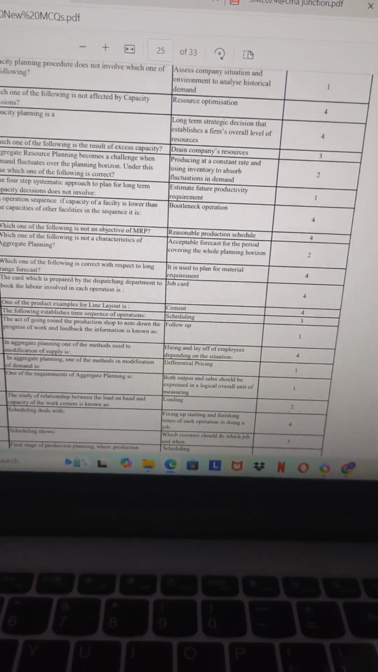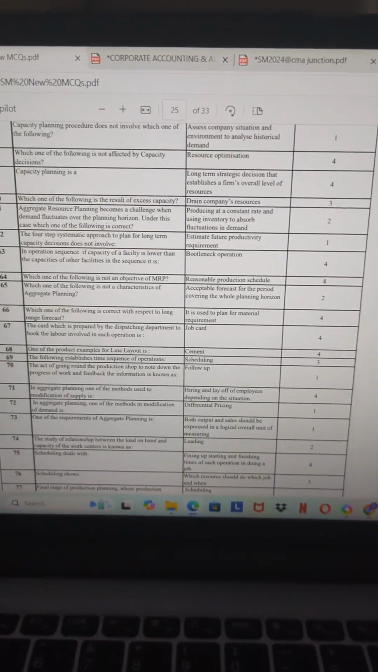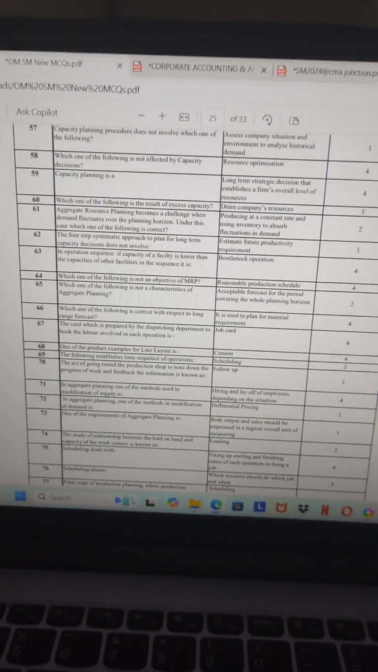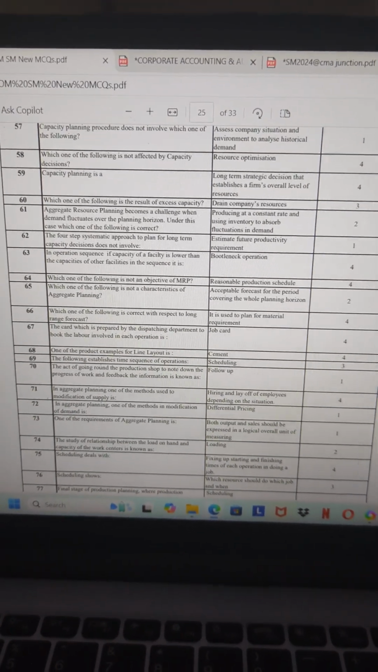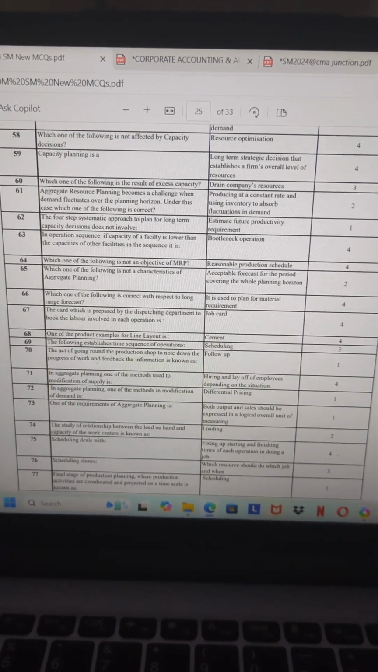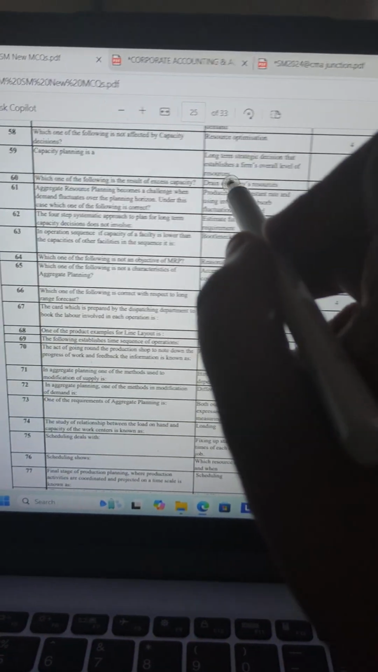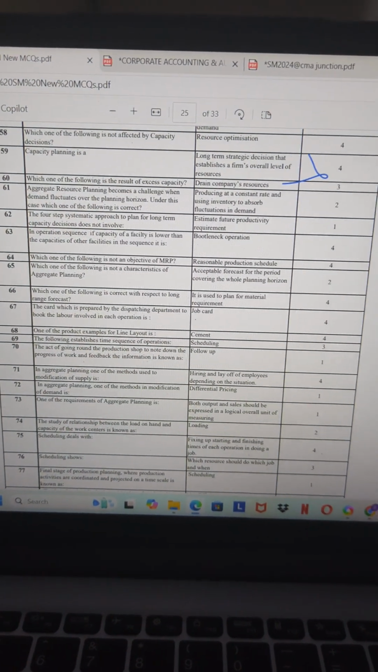Capacity planning procedure does not involve each of the following: assess company situations and environment to analyze the historical demand. Which of the following is not affected by the capacity decision? Resource optimizations. Capacity planning is a long-term strategy decision which can be established in overall level of resources.